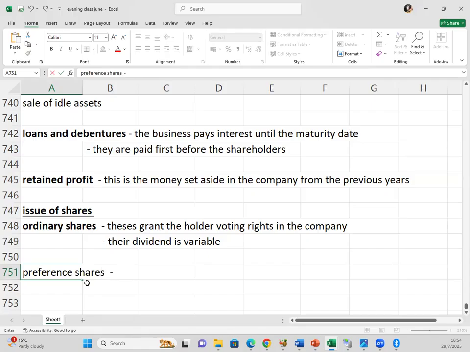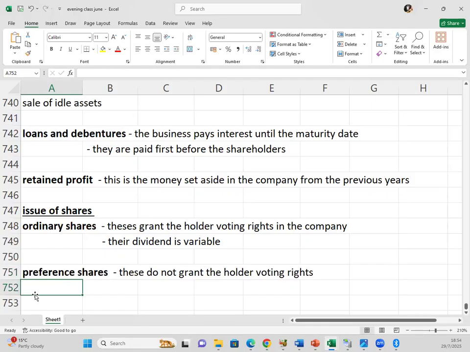The preference shares do not grant the holder voting rights. However, we can have different types of preferences. We can have those that are classified as participative. You can come across participative preferences. They will be preferences, but they are granted the right to vote in the company. But generally, preferences do not carry voting rights.